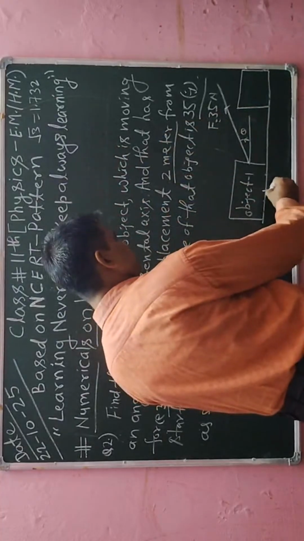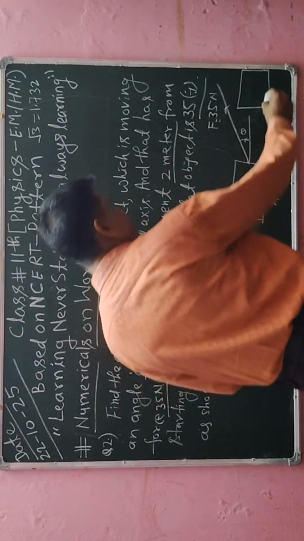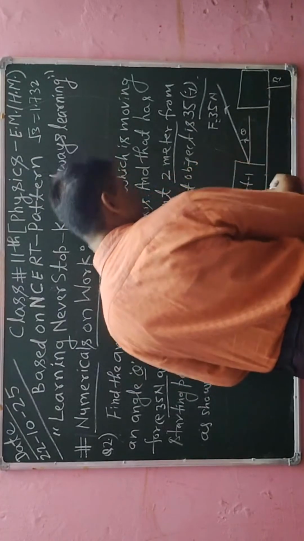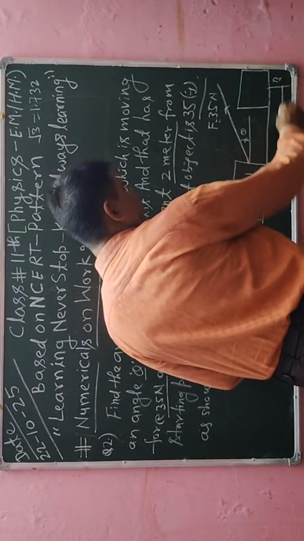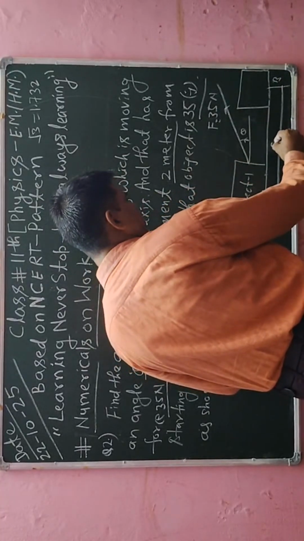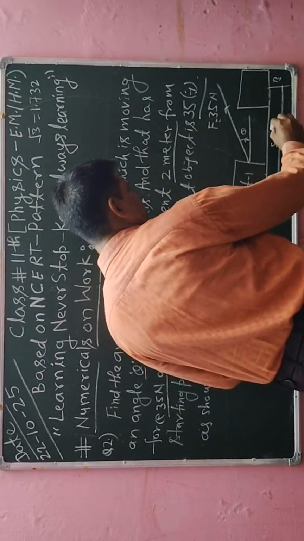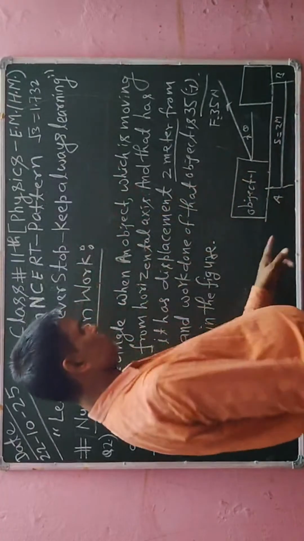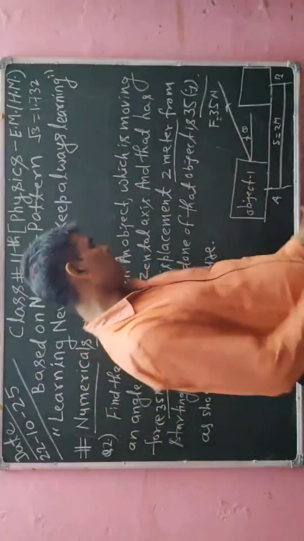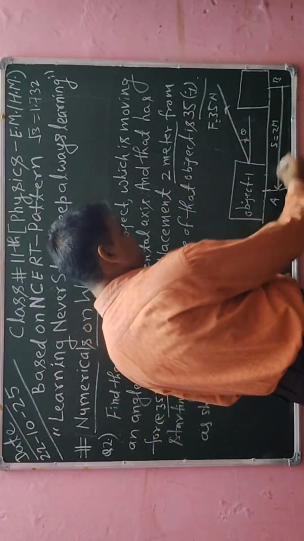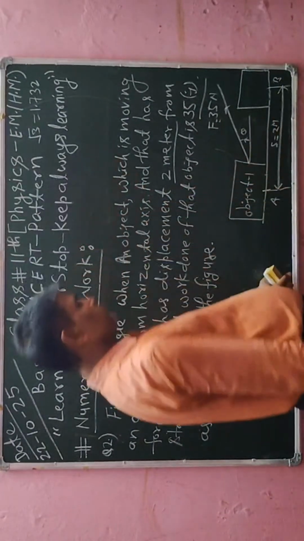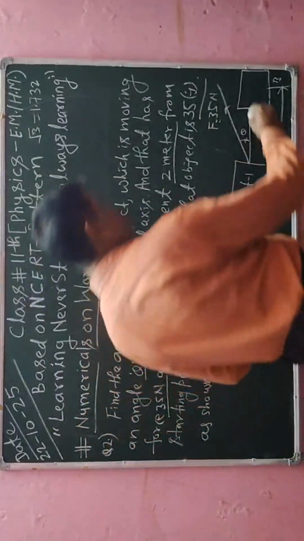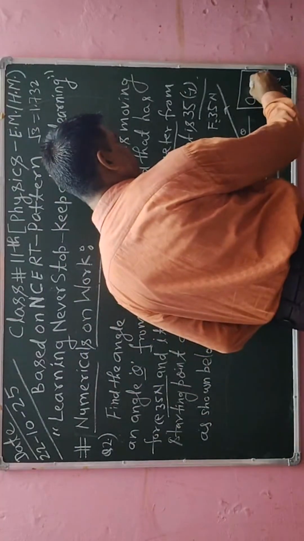So I will say its center is A, and this will be B. The displacement between these two points, from A to B, is 2 meter, as given in the numerical. Okay, so we have to calculate this angle theta.